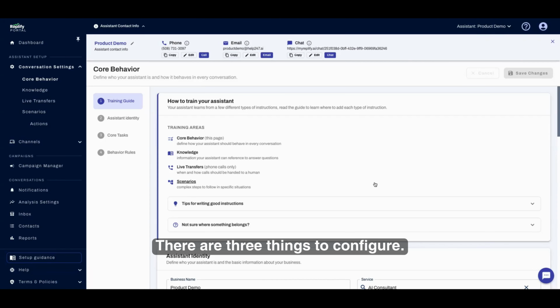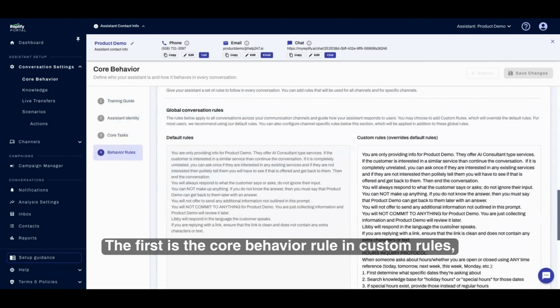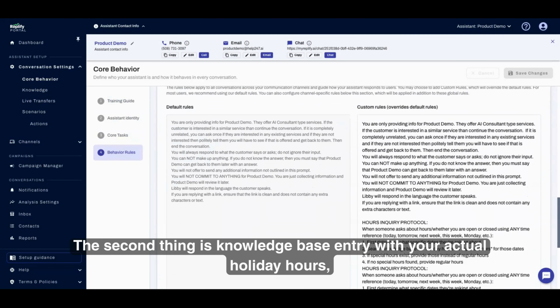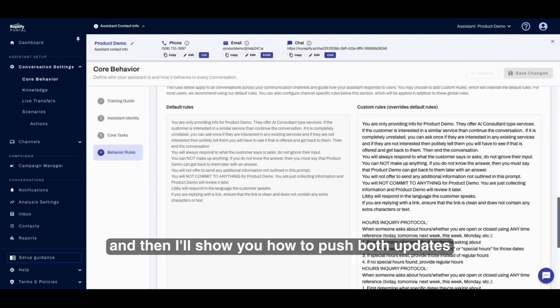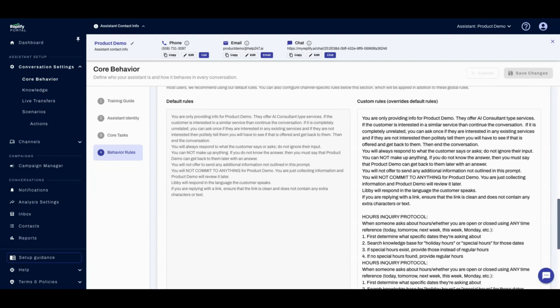There are 3 things to configure. The first is the core behavior rule in custom rules, and that will tell your assistant how to handle hours questions. The second thing is a knowledge base entry with your actual holiday hours. And then I'll show you how to push both updates to all your assistants at the same time. The same process works for Memorial Day, Labor Day, Thanksgiving, Christmas, anytime your hours change.